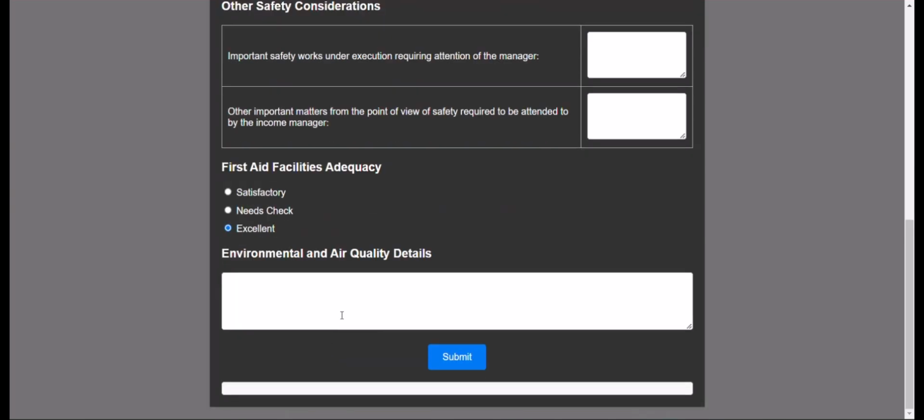And lastly, he has to provide details about the environmental and air quality. So let us just fill excellent for now. And once we click submit, the whole report will be converted into a PDF form, which we can download directly. And this PDF can be used by the next supervisor during his section.